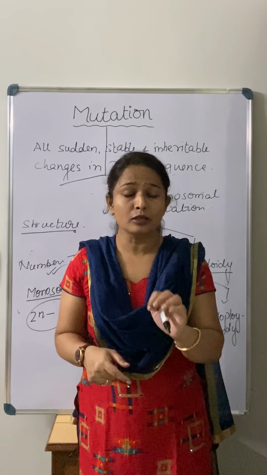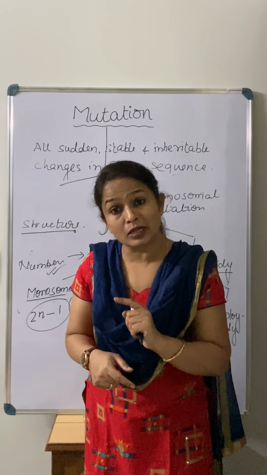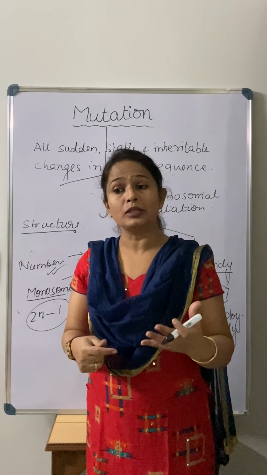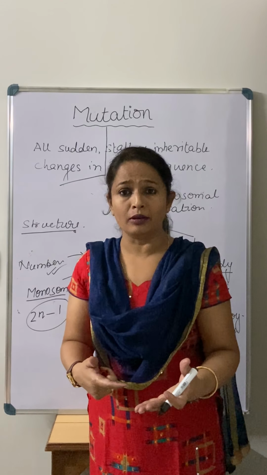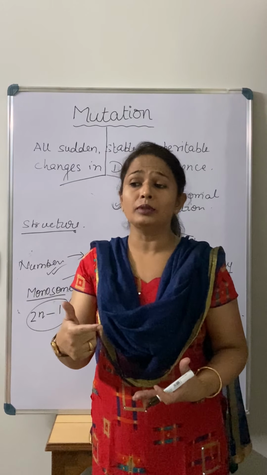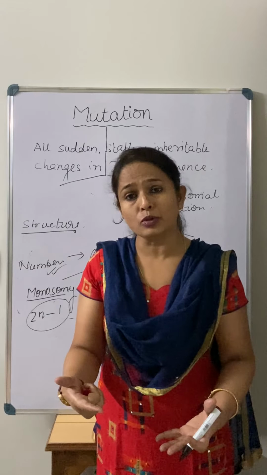If that stage fails, cytokinesis doesn't take place. During that time there is a duplication, the chromosome number is going to be increased, because two daughter cells have to be formed, so there is a double chromosome number, or maybe a loss of chromosome number.